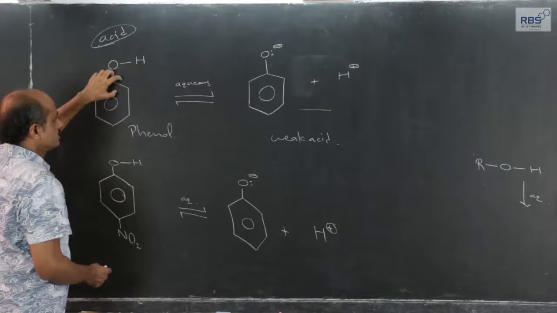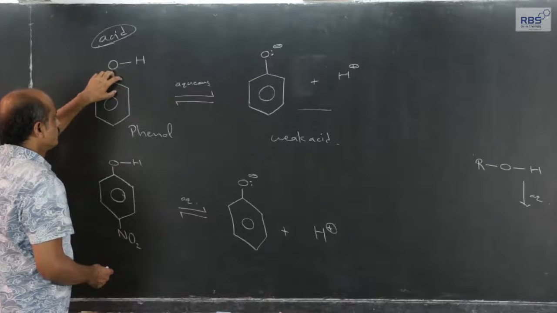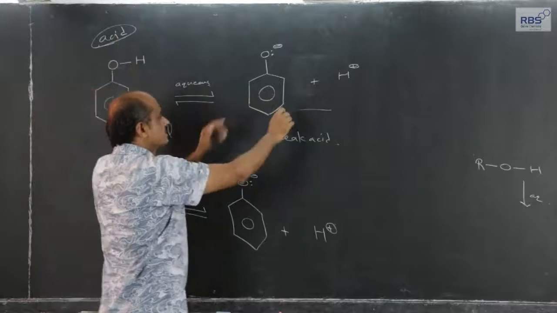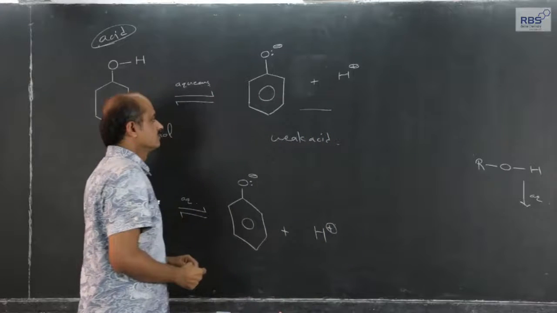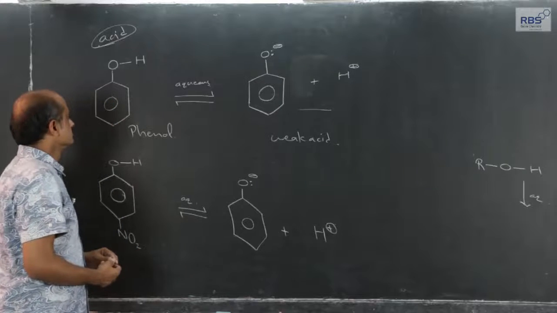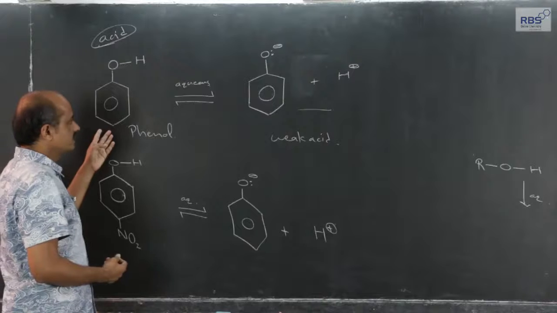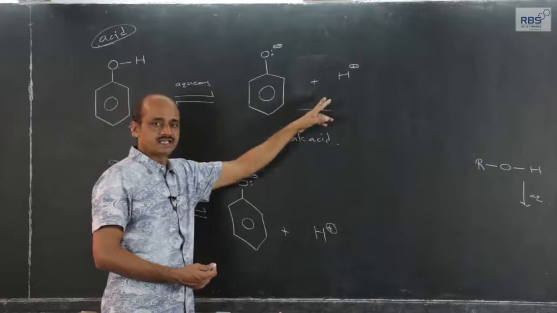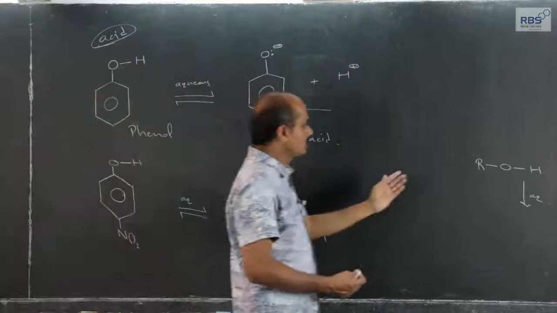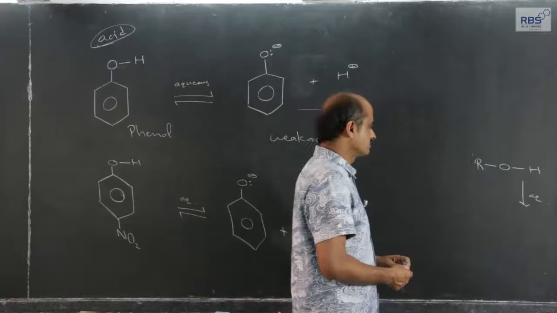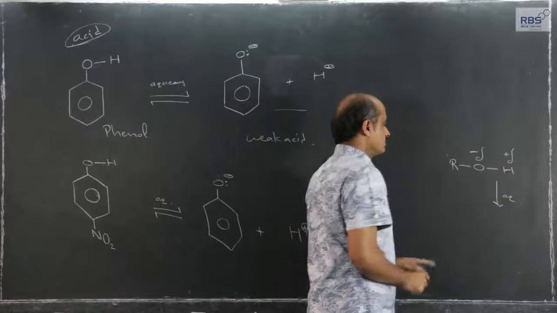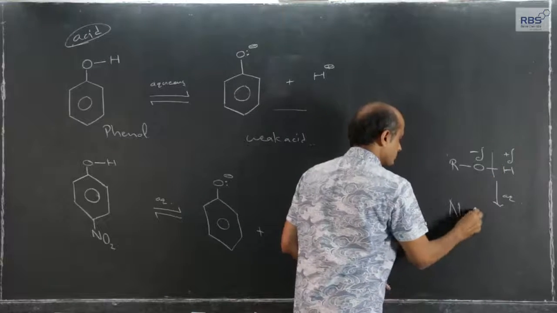Out of whatever is dissolved, very less get ionized when dissolved in water to give less free H plus ions. Therefore, they are weak acids. But a substance when dissolved in water, if it gives free H plus ions, it is an acid. By that definition, phenols are acidic. Lower alcohols are soluble in water, we have covered it earlier, because of the polarity of the OH bond, but no heterolysis.